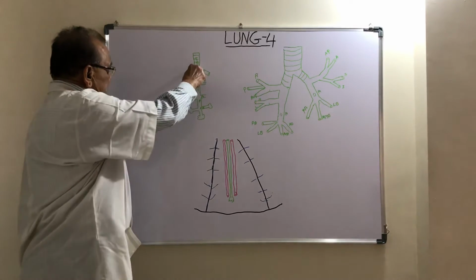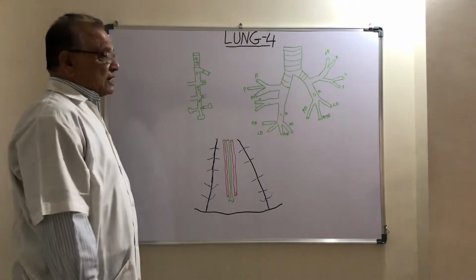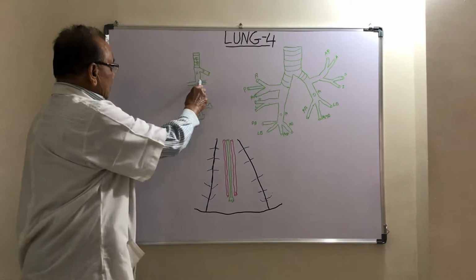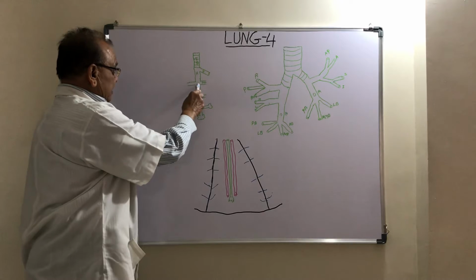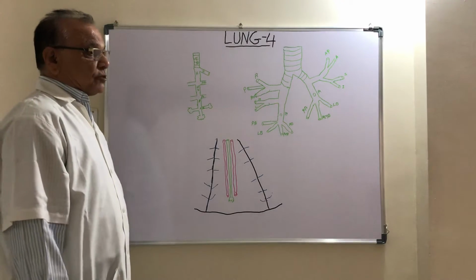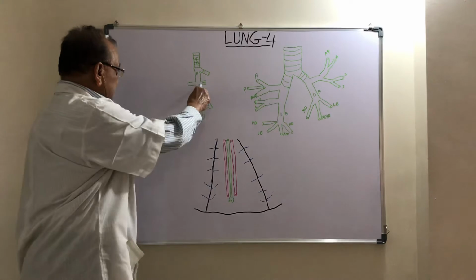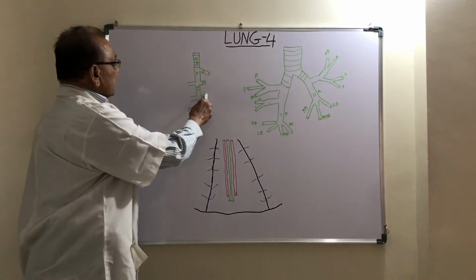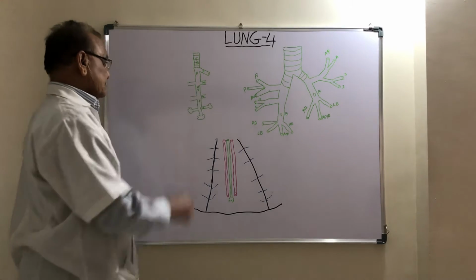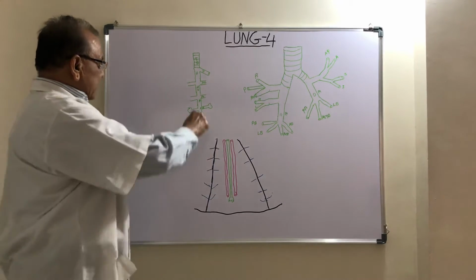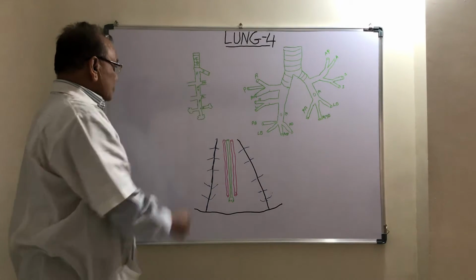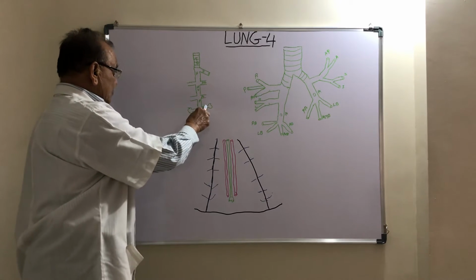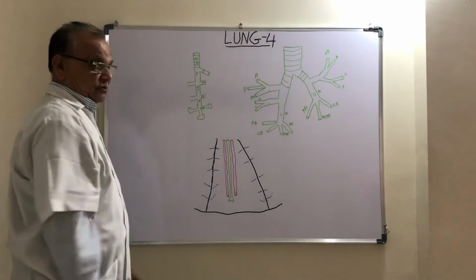Suppose we trace this respiratory bronchioli. Each respiratory bronchioli is divided into alveolar ducts. This is one alveolar duct, this is a second alveolar duct, this is a third. Suppose we trace the alveolar duct. Each alveolar duct is divided into atria. This is one atrium, this is a second atrium, this is a third. Each atrium is divided into air saccules. This is one air saccule, this is a second, this is a third.